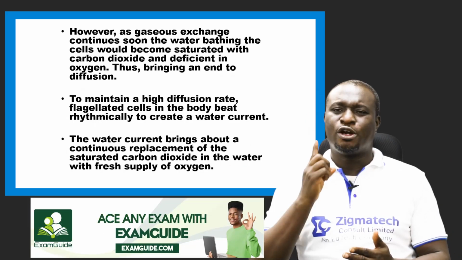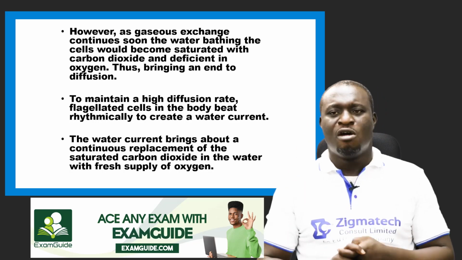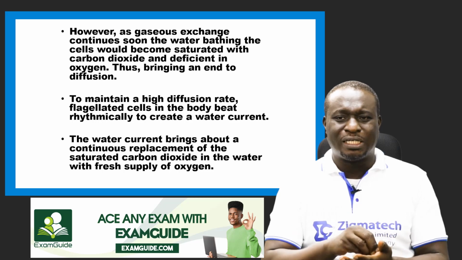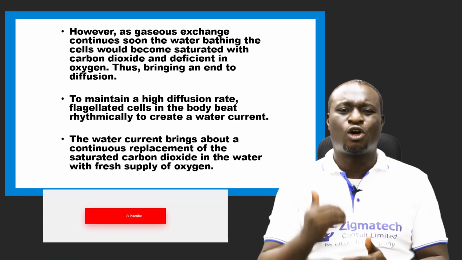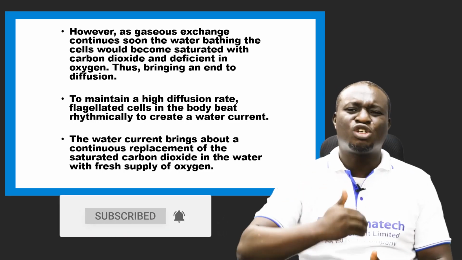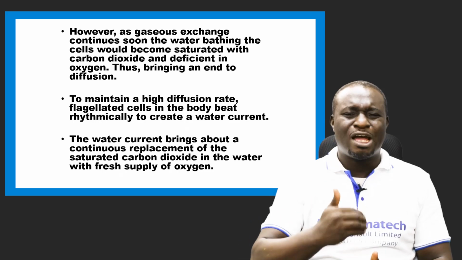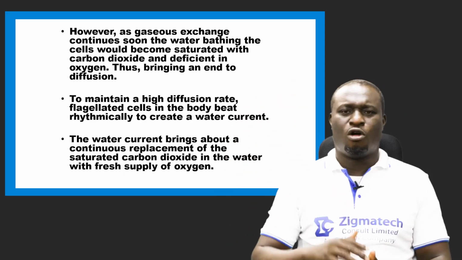Activities. So in order to maintain a high diffusion rate, flagellated cells of the body beat rhythmically to create what we call a water current. Now, this water current brings about a continuous replacement of the carbon dioxide that has saturated the water with a fresh supply of oxygen.